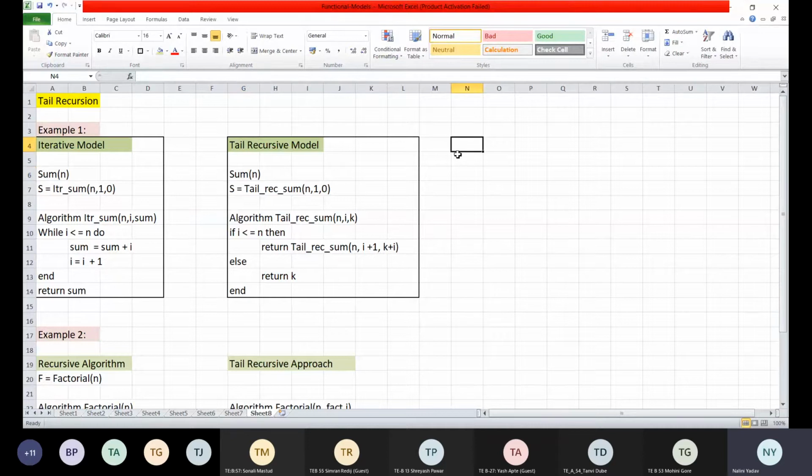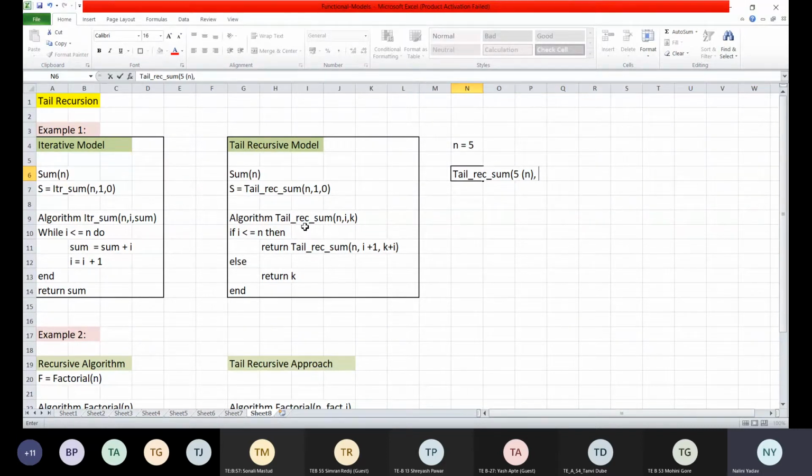Now we'll do a dry run for this. Let's take an example as say n is equal to 5. Correct. So now to this function, what is the function? Tell_rec_sum. What are my inputs? My inputs are 5, which is my n, right? This 5 is my n.